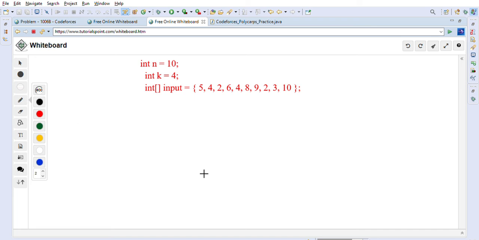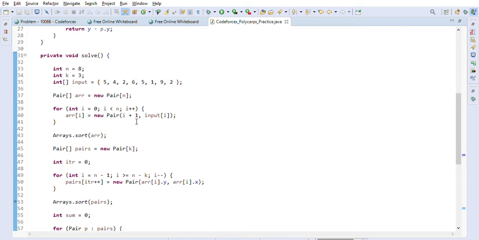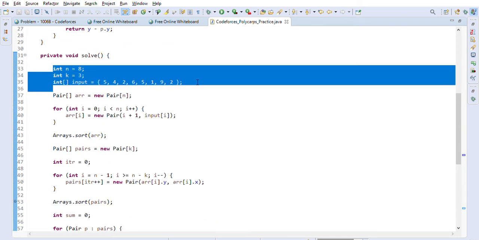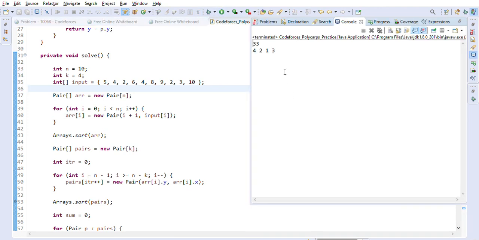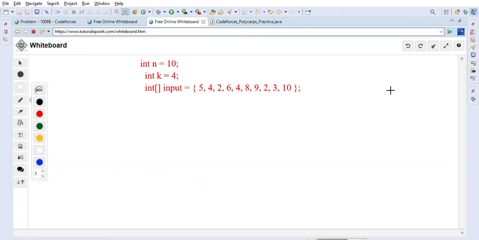So let's take this example. Here there are 10 problems and the number of days is 4, right? Let me take this as an input and execute this code snippet against this new input, and we'll make sure that it also works, and then we'll see how it is getting the answer. So it is giving us 33 4213, right? 33, 4213. This is what it is giving us.